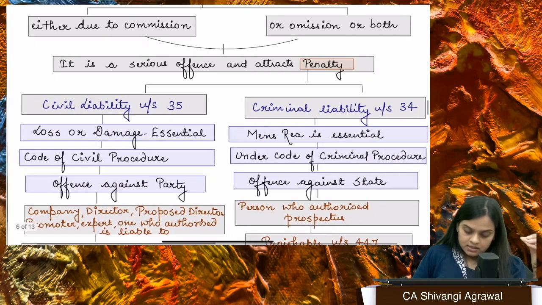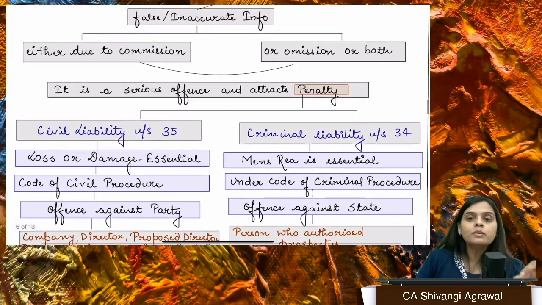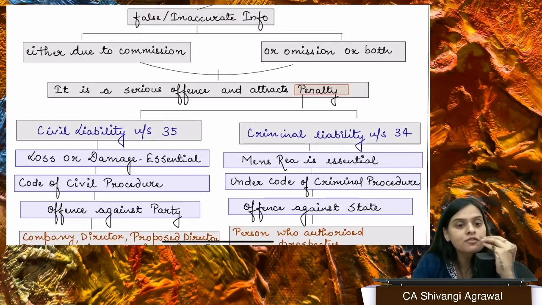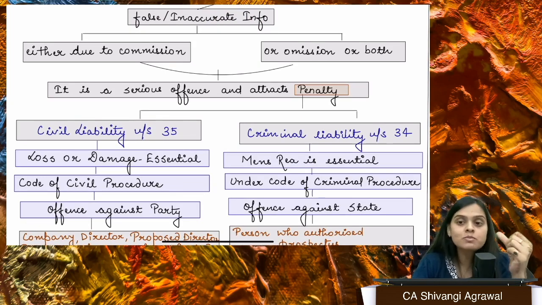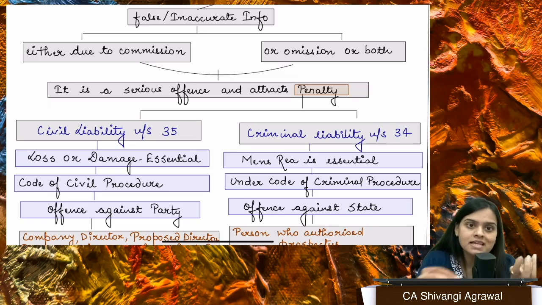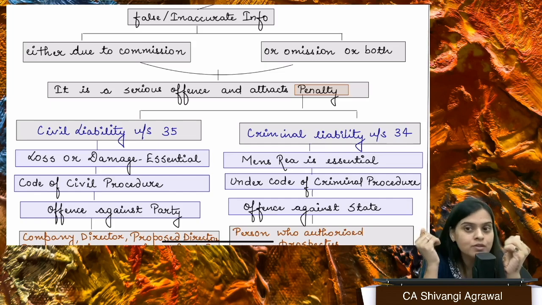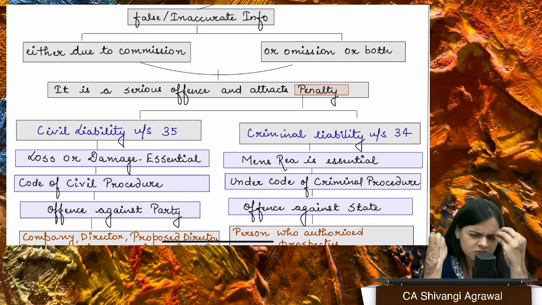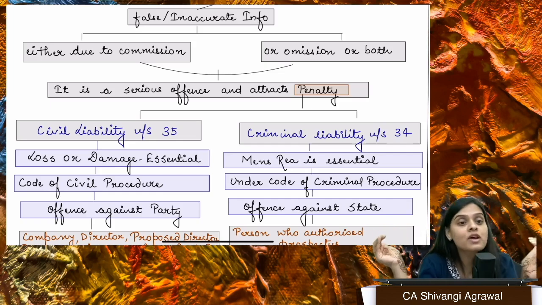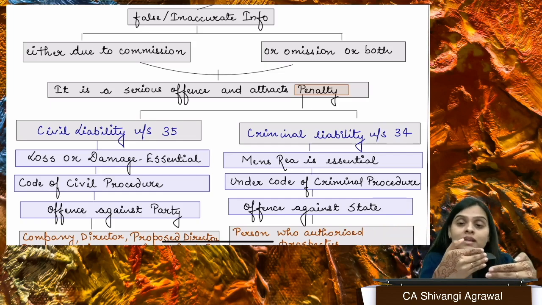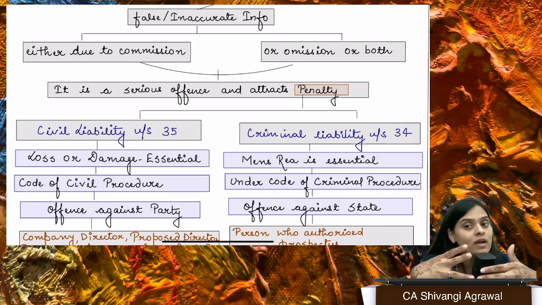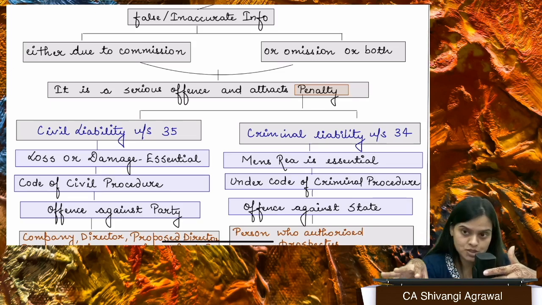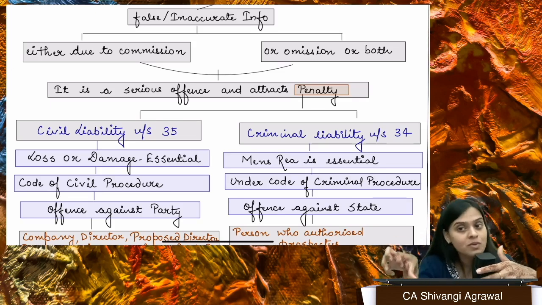Now, there are two important sections, section 34 and section 35, right? Section 34 talks about criminal liability and section 35 talks about civil liability. See, suppose Mr. X is driving on a road and he met with an accident. He was driving at a very high speed, so he has violated a law for which he should be punished, right? That is, criminal liability is being attracted to him.